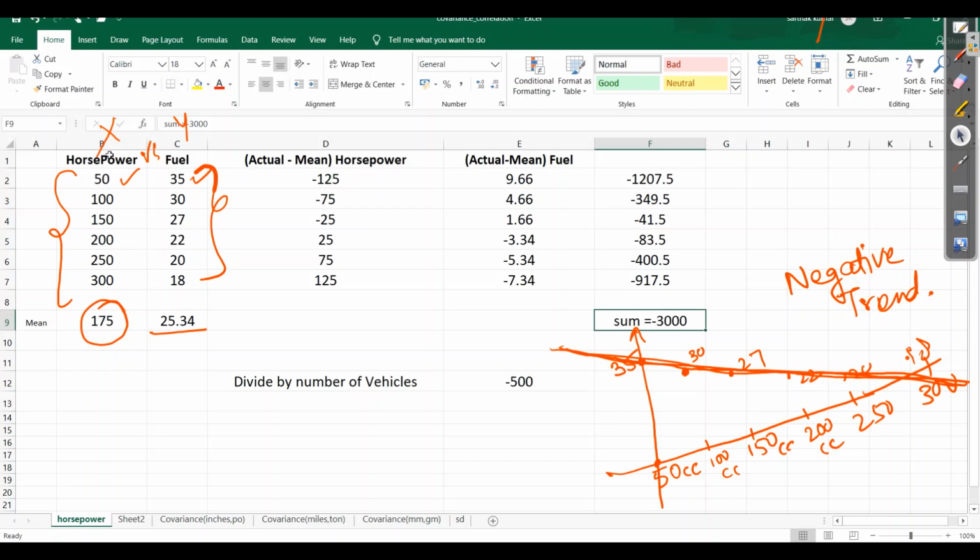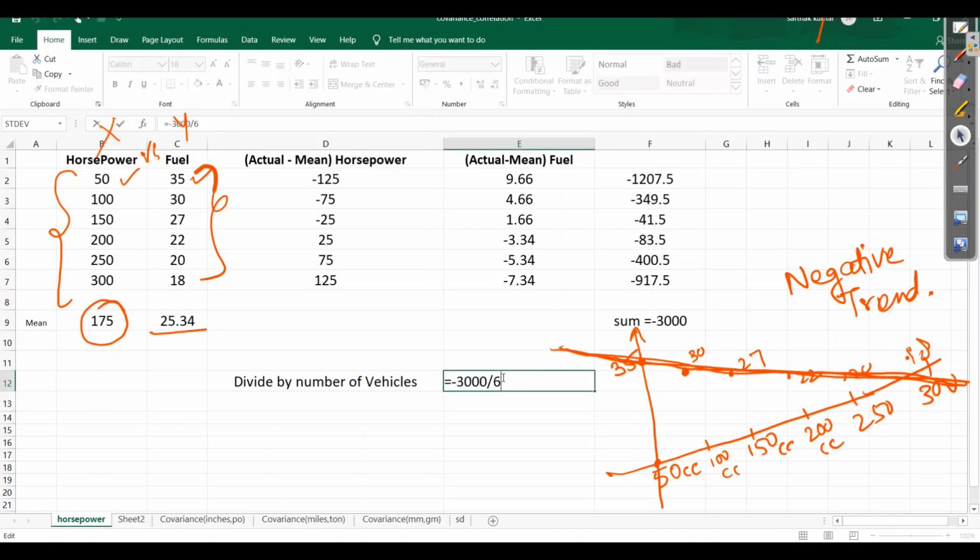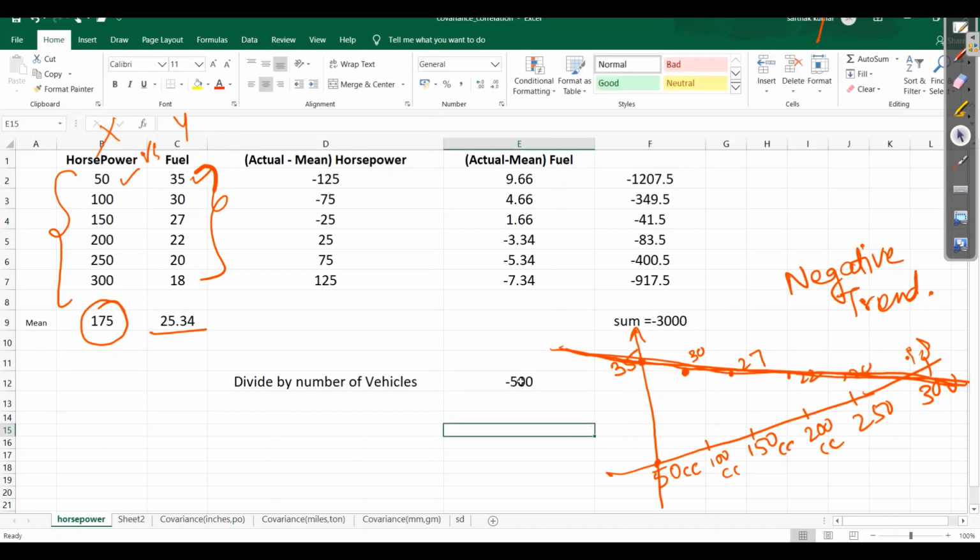After dividing by the number of vehicles, here I have taken 6 data points. So if I divide minus 3000 by 6, we can see the covariance is negative. So till now we have seen a positive trend and a negative trend.